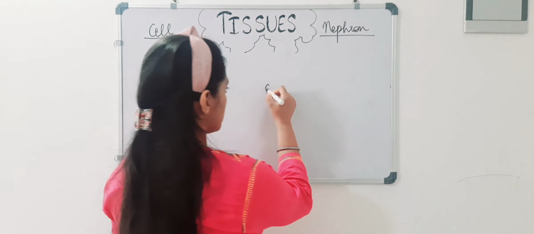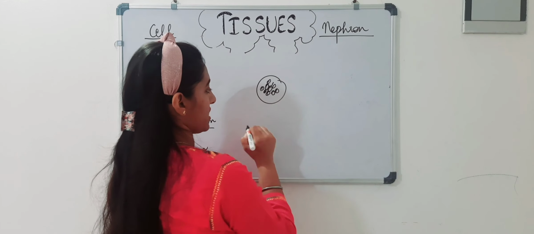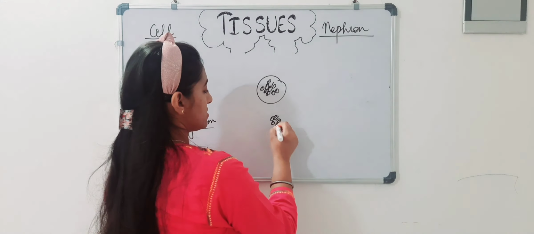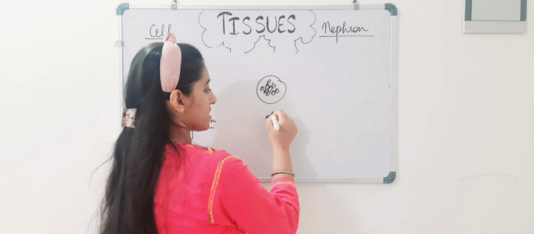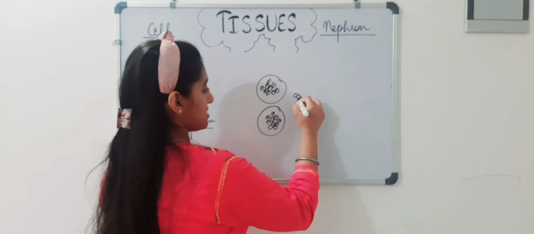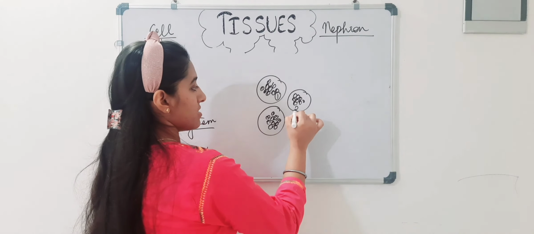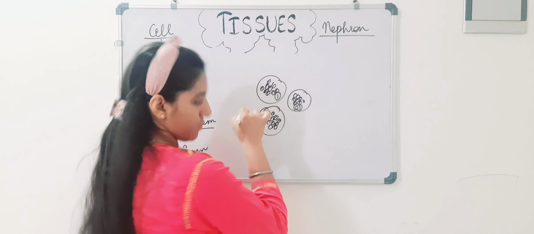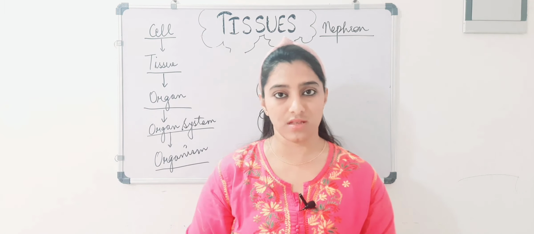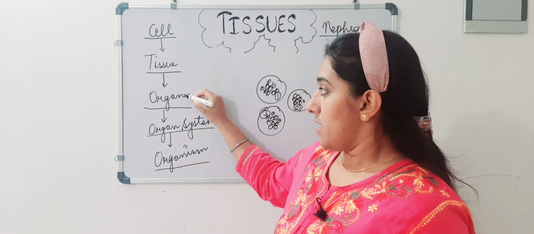Different cells will get together and form one tissue. Different nephrons will get together and form a different tissue. Different cells are forming different tissues. Now let us say tissue number 1, 2 and 3 and many more will join together and form an organ.